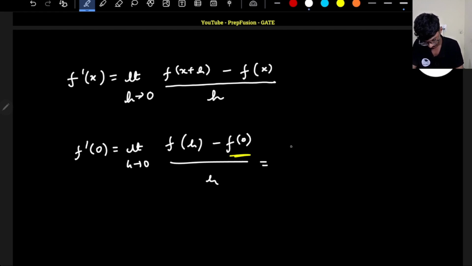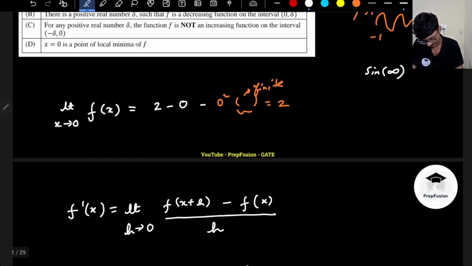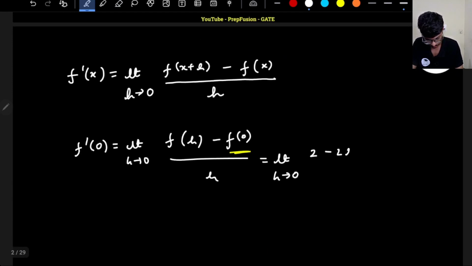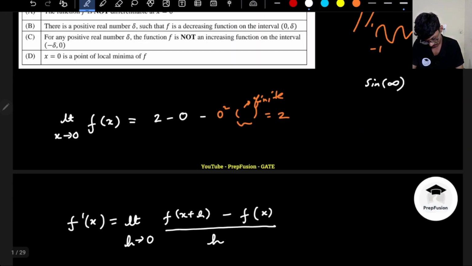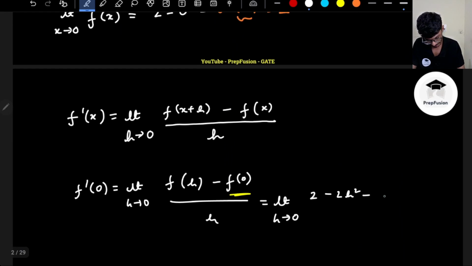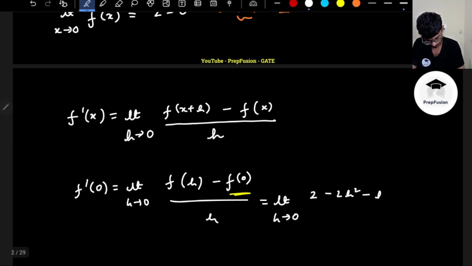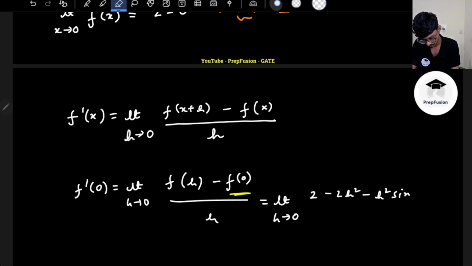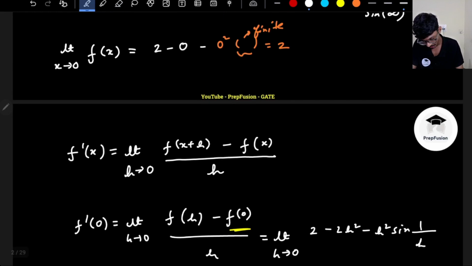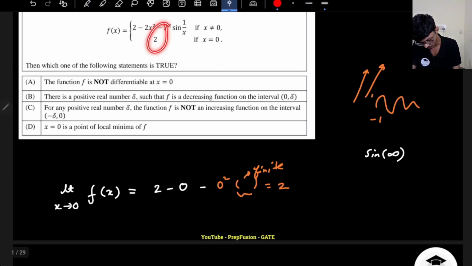So this will be equal to the limit as h tending to 0 of f of h. What is f of h? It is simply 2 minus 2h square minus h square into sine 1 by h. And f of 0 is given, they have given me f of 0 is 2 already.